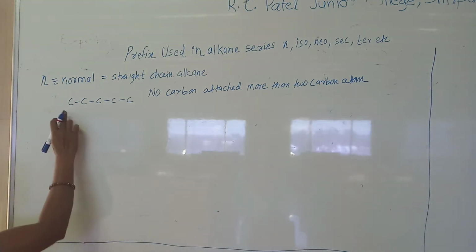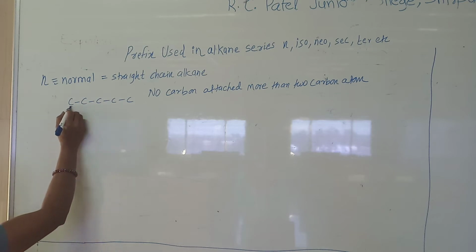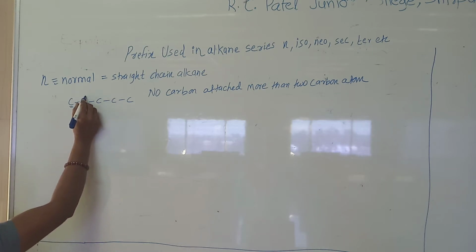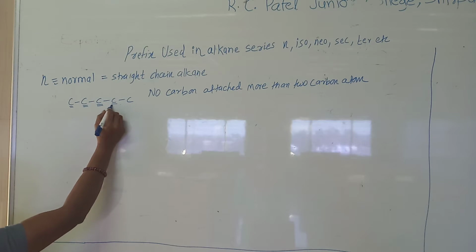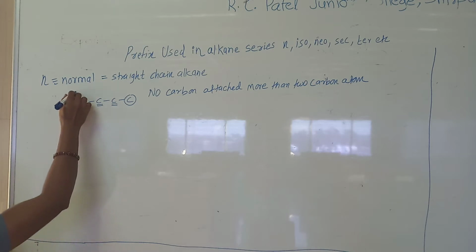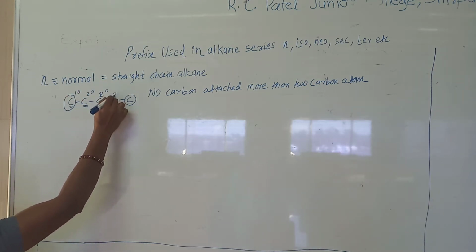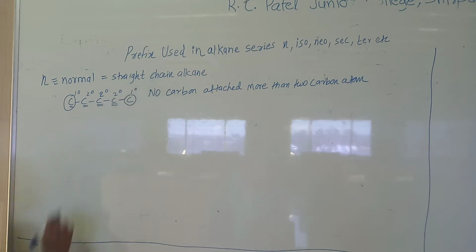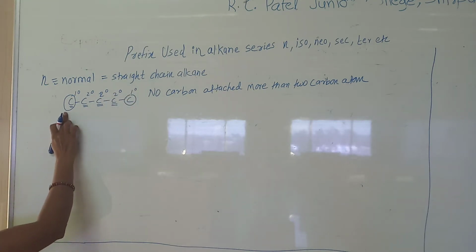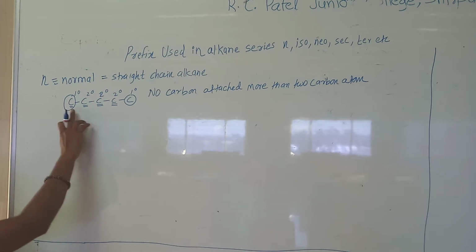Suppose I consider these are the five carbons. This carbon is attached to only one, this is attached to 2, this to 2, this to 2, and the first and last carbons are attached to only one. Means in the case of normal, there are only two types of carbon, primary and secondary. We know that primary means attached to only one carbon, secondary means attached to two.